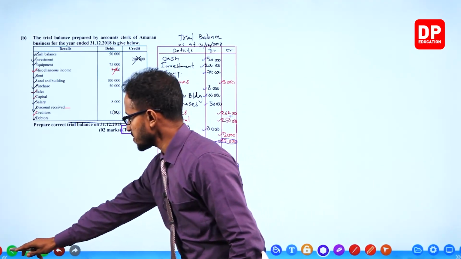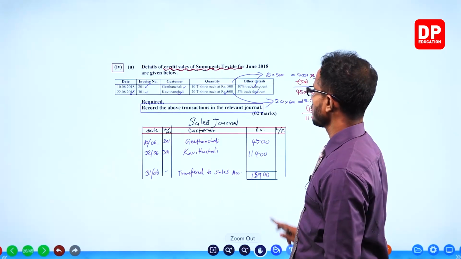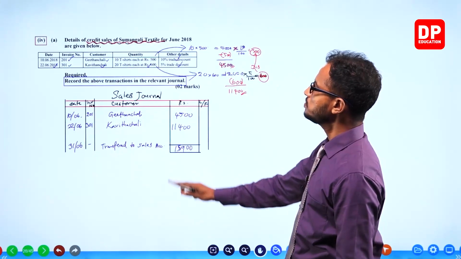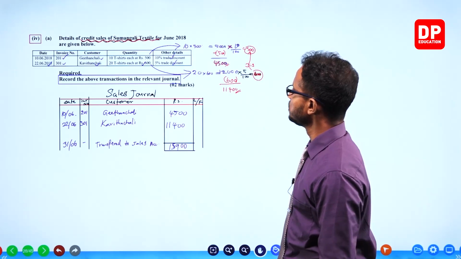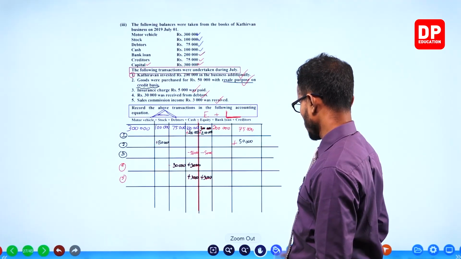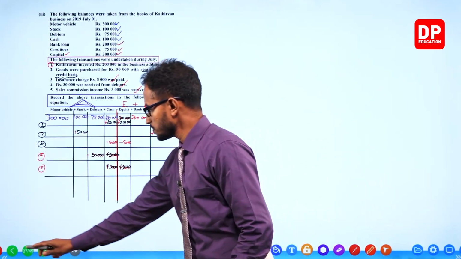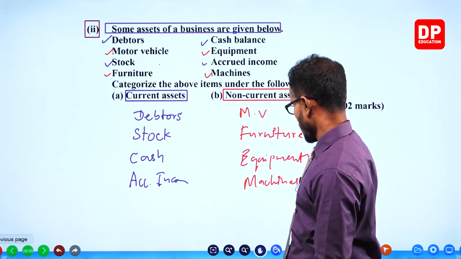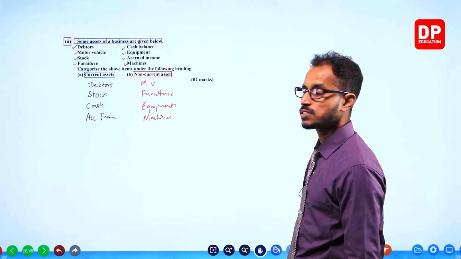We finished the question. This is the fourth part, the sales journal. This is the third part, the accounting equation. This is the second part, classification of assets.